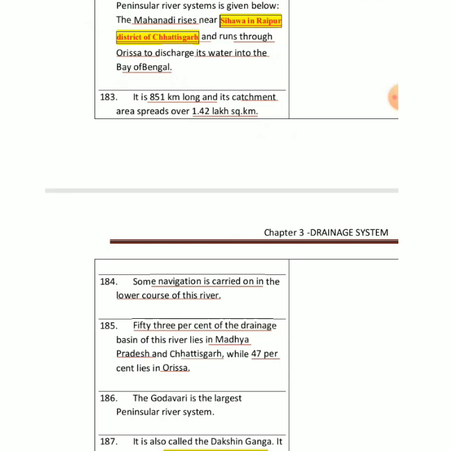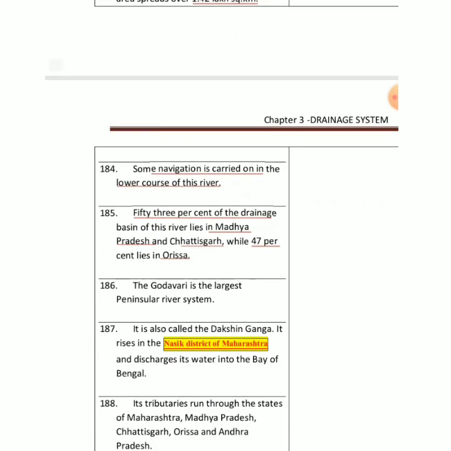Okay. Now we'll take on Godavari. Godavari is the largest peninsular river system of India, and it's also known as Dakshin Ganga. We regard Ganga so much in northern India, in the same way they regard Godavari in South India also. It rises from a very important district, Nasik.